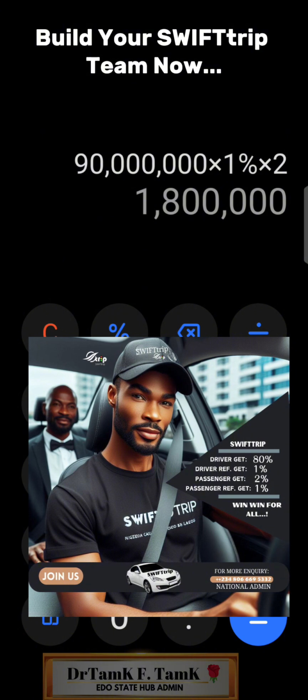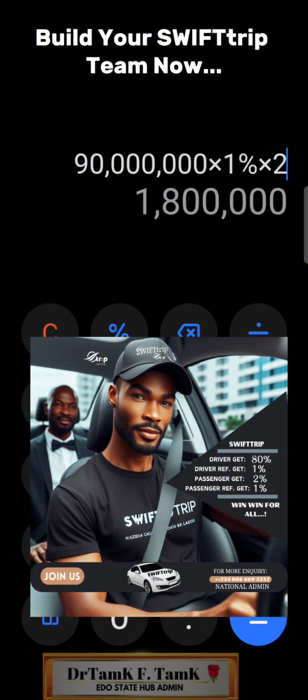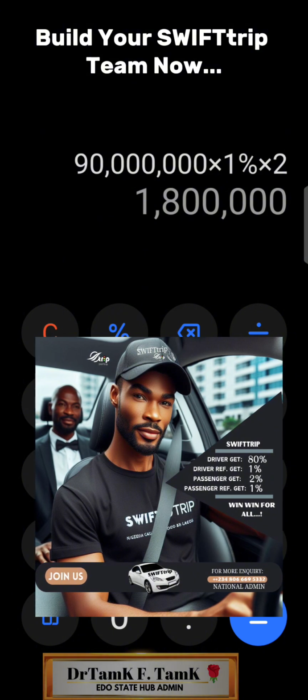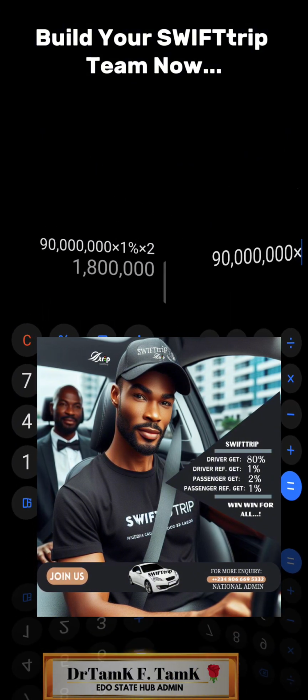So every day as you wake up in the morning, what are you going to be doing? Your mindset is to build SWIFTtrip. Build it. And so I'm going to be talking to you about how to build it, to your team, what skills you can apply to build your team. But I'm trying to open your mind to see that there is something big in SWIFTtrip that you cannot miss.